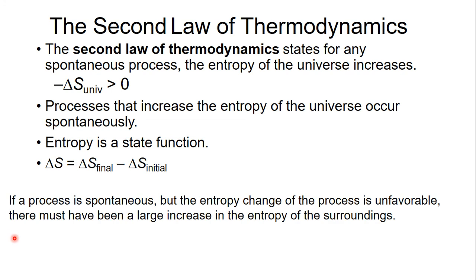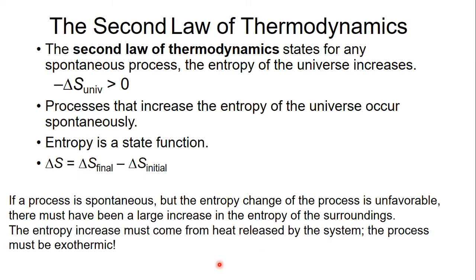And so if a process is spontaneous, but the entropy change of that process is unfavorable, that is, something became more ordered, well, if your system became more ordered, then your surroundings must have become more disordered, because your system is part of the universe. For something to be spontaneous, the universe itself has to become more disordered, and so the surroundings have to be disordered.